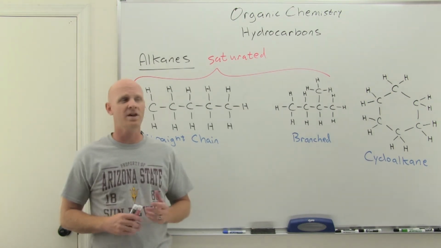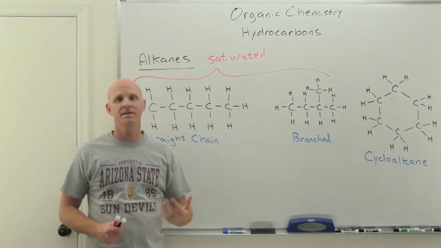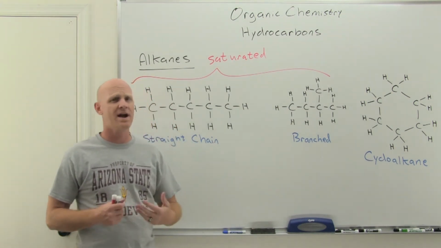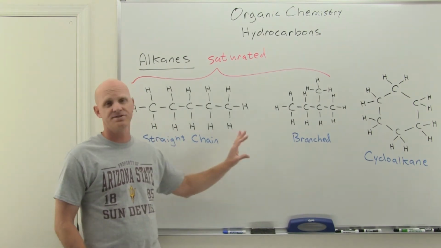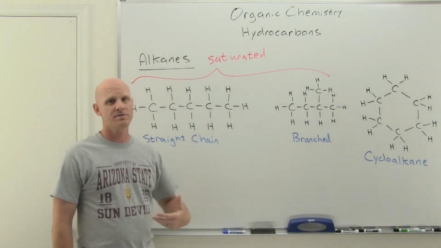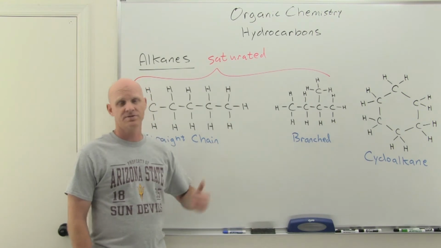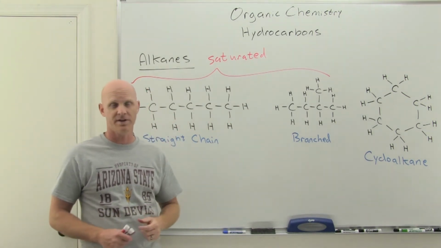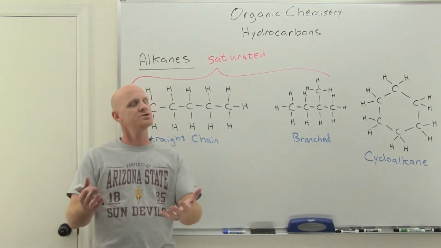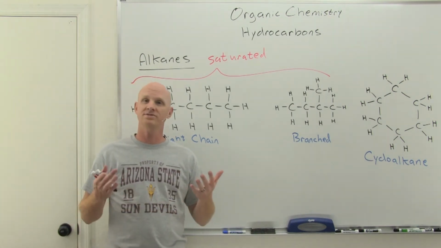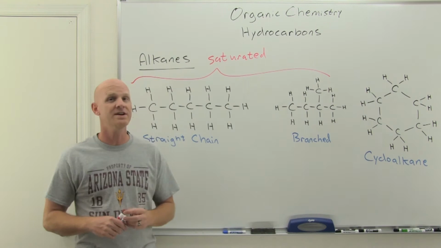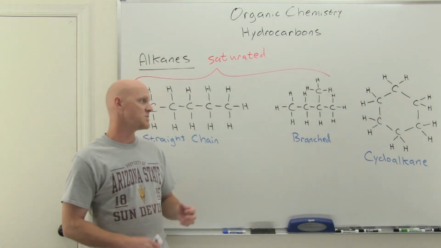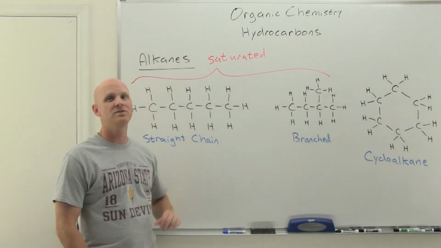And we'll see that's one of the characteristics of the alkenes and alkynes we'll study in just a little bit. Now, these alkanes are pretty unreactive. They're not the most reactive things in the world. There's not a whole lot of chemical reactions they do. However, they are combustible. So it turns out gasoline is a mixture of medium chain alkanes, and stuff like that. And you can react it with O2 to produce CO2 and water. That is combustion, and that's what powers your internal combustion engine. But outside of combustion, there's not a lot we do with alkanes.